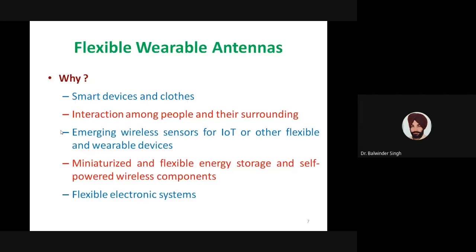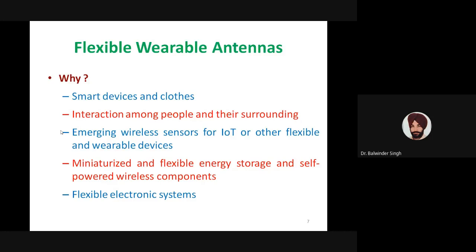So we should have energy storage components. For self-powered components, the RF energy harvesting antennas are very useful for collecting the ambient energy and giving that energy to the IoT device. So that is another reason that we need flexible antennas, because those IoT devices may be wearable or flexible.